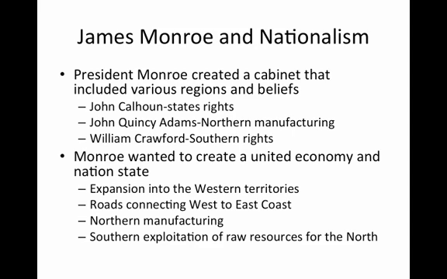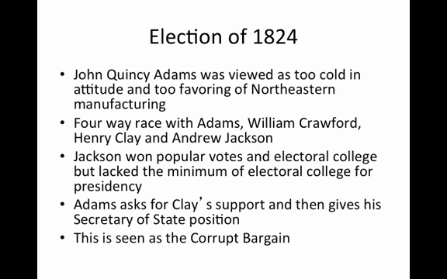Monroe wanted to create a united economy and a nation-state, so he began expanding out into the Western territories and creating roads that connected the West to the East Coast. He protected Northern manufacturing while also having the South with its raw resources used for exploitation, so that Northern manufacturing would have the raw resources needed for a stronger manufacturing base.